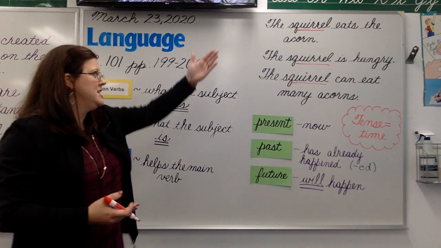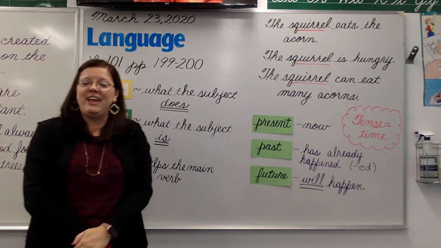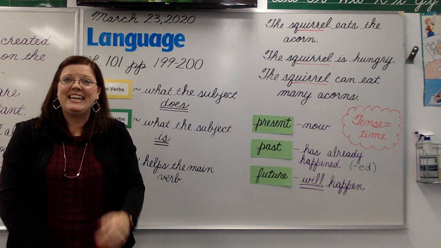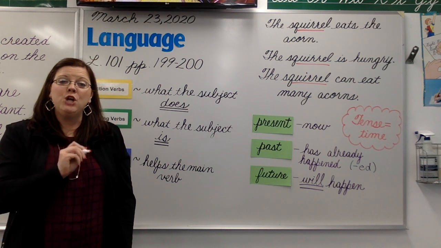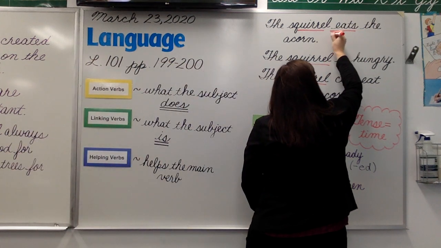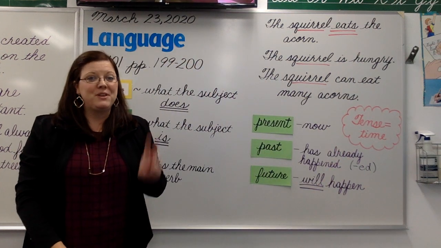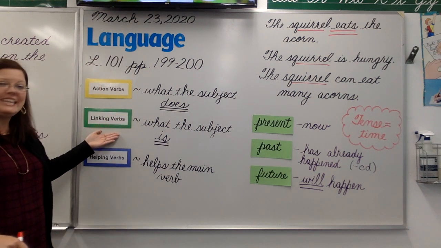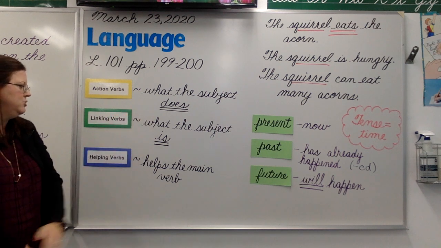So let's go back to this first sentence. Number one, it says the squirrel eats the acorn. What is the action that squirrel is doing? Eats is correct. We always show that a word is a verb by underlining it two times. So the first type of verb is an action verb, but there's a second type of verb. The second type of verb is called a linking verb. A linking verb is what the subject is.